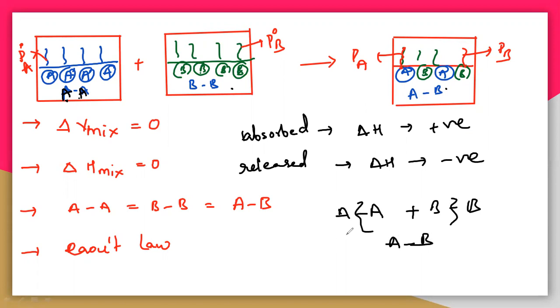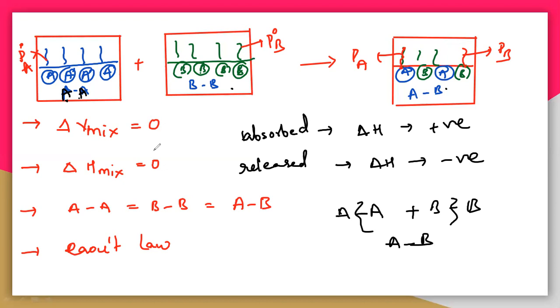So to break that bond, definitely we need some amount of energy. That means we must supply some amount of heat energy, whatever it may be, it must be absorbed. So for the formation of AB, to break the bonds between A, A and B, B, the heat energy must be absorbed. Heat energy must be utilized to break the bonds between A, A and B, B. And to make the bond is the opposite sense, the formation of the bond.